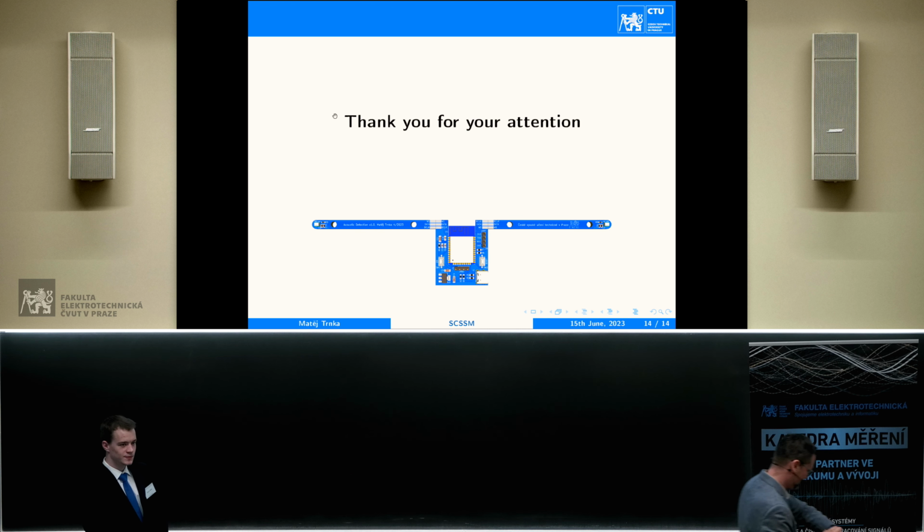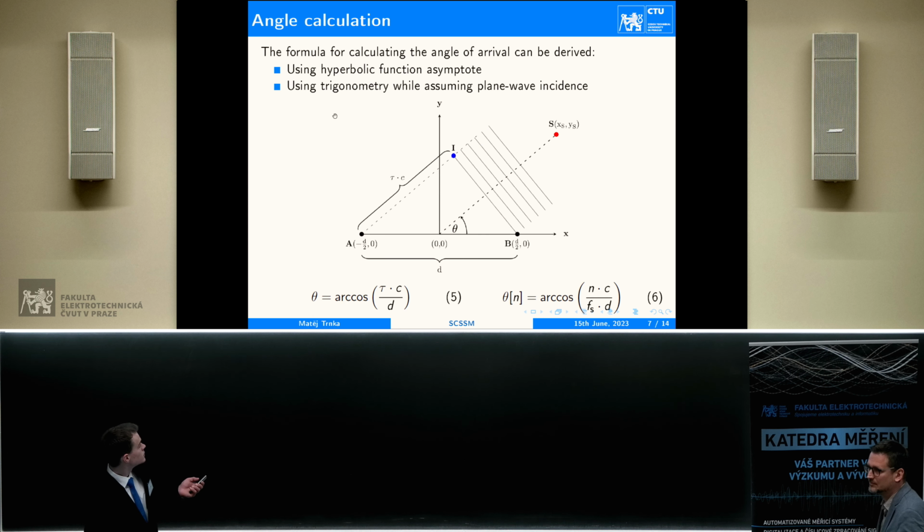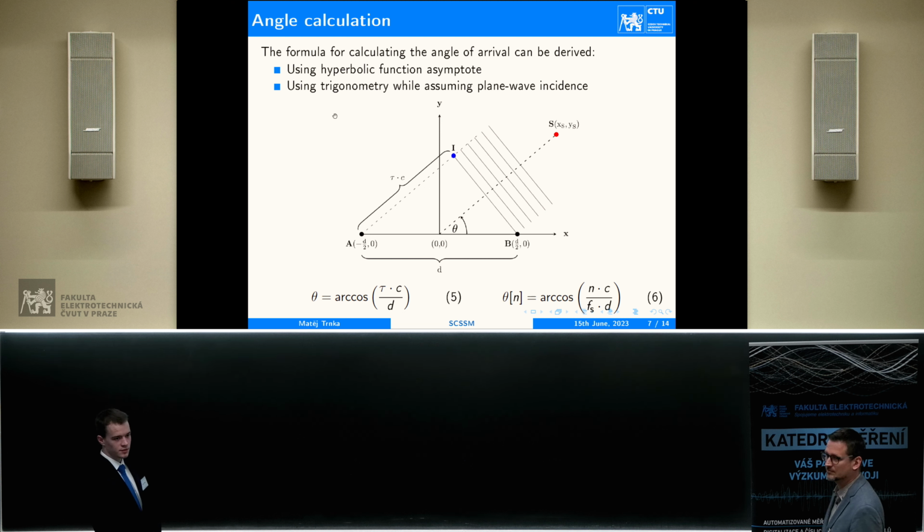Thank you for your nice presentation. I have a question. You are assuming that there is a plane wave of the sound, but at the beginning you showed the spherical. So what is the distance of the clap source that is needed to expect a plane wave? It depends on the sample rate and the distance between the microphones, but it's around 50 centimeters. But it also works for much closer distances, but the precision decreases.